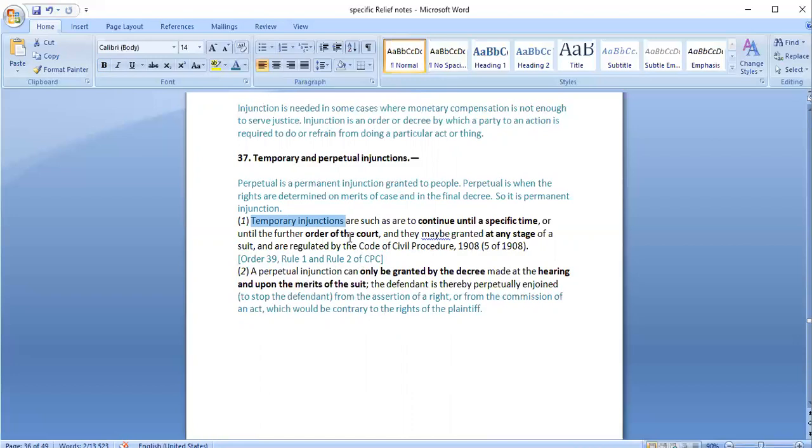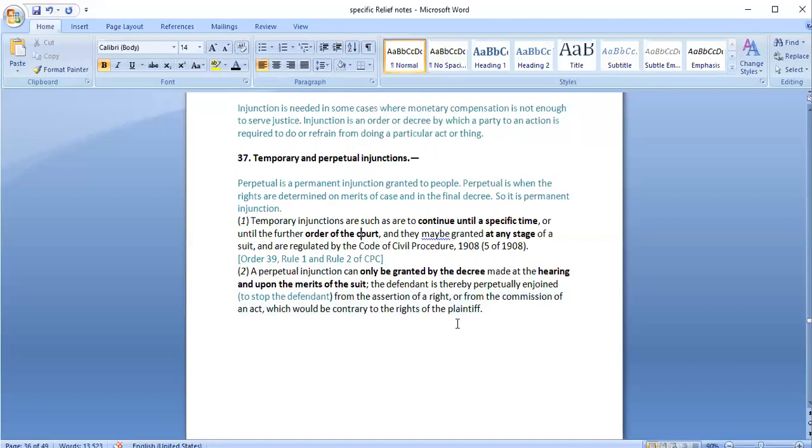It is basically when the case is pending and the court wants to give some directions. But in case of a perpetual injunction, it is like a permanent thing. So it would be granted only after hearing both the parties, only after seeing the case evidence and everything. A perpetual injunction is when rights are determined on the merits of the case, and only in the final decree it would be passed, and similarly it would be applicable forever.